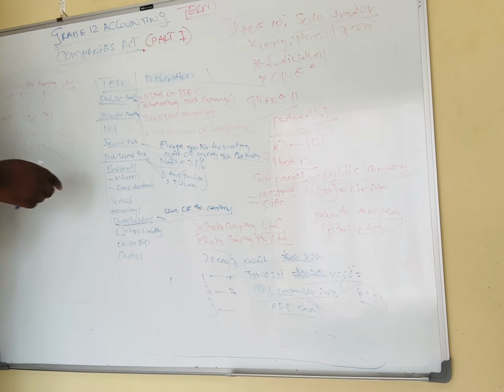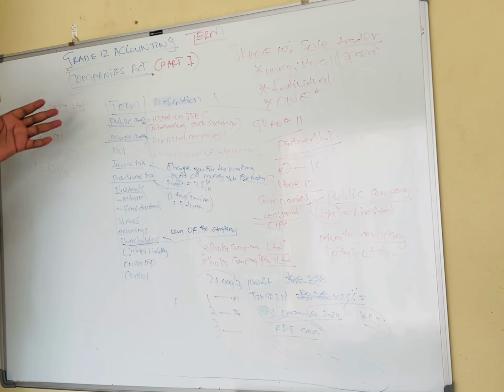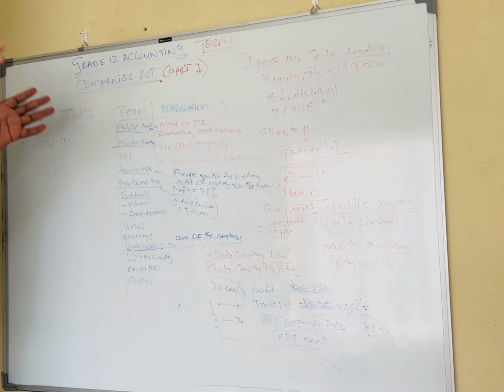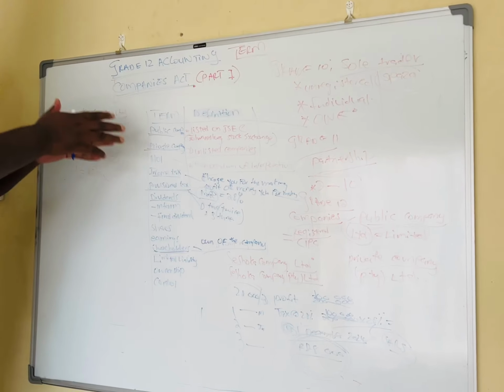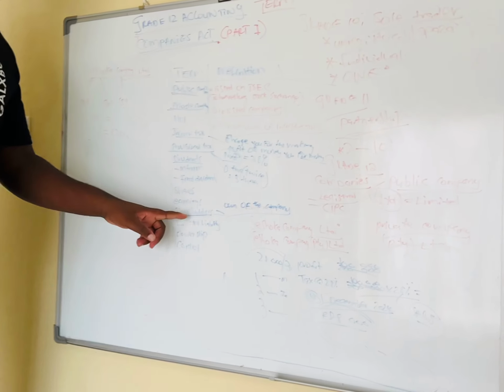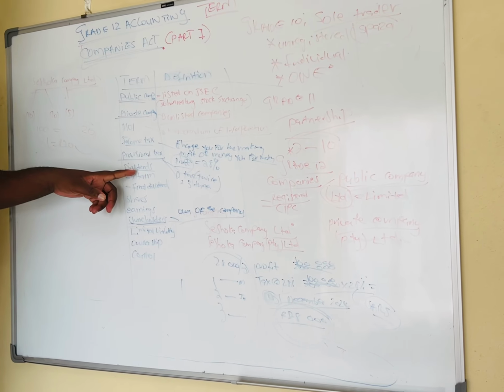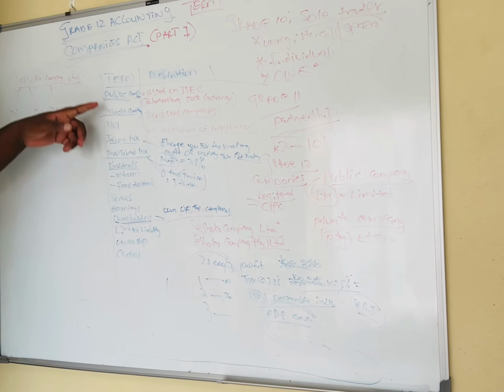It's called a dividend. It's like you going to work. If you go and work, you want to be paid. You want to be paid a salary, or you want to be paid wages for your labor. So the same thing with the shareholders. The shareholders want to be paid dividends for the money that they invested in the company. So what is a dividend?